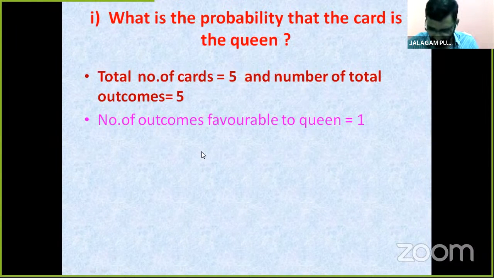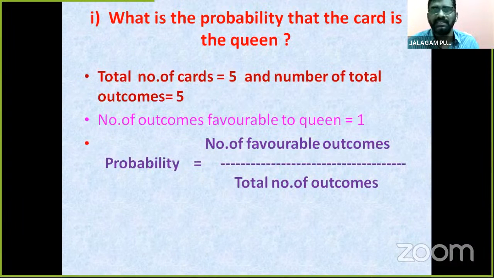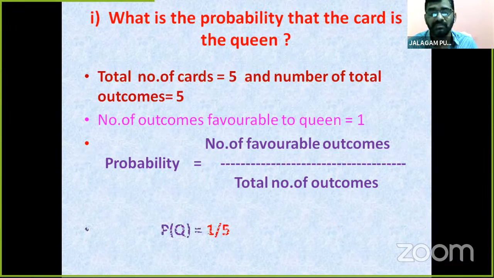So the probability formula: probability is equal to number of favorable outcomes by total number of possible outcomes. Already we know very well. So simply P of Q, probability of queen, is equal to 1 by 5. The probability here is 1 by 5.